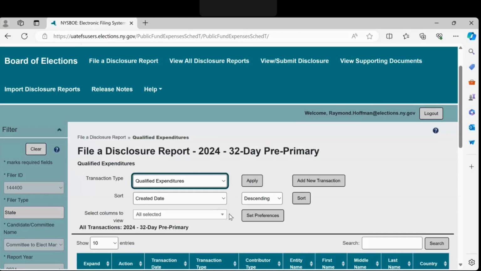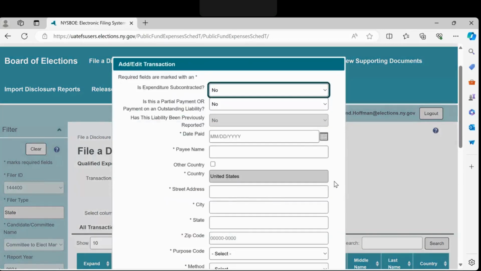In order to learn about these two topics, which affect many filers, please see the video in this series entitled reporting reimbursements and credit card payments. Select the Add New Transaction button to begin entering a transaction. A new dialog box opens.